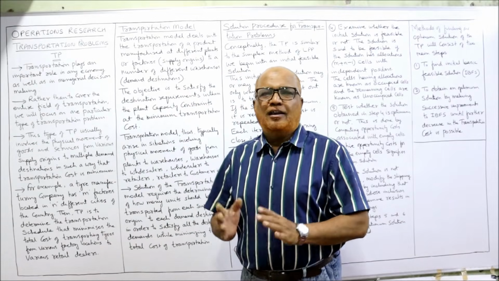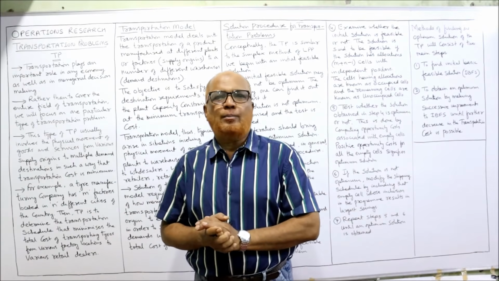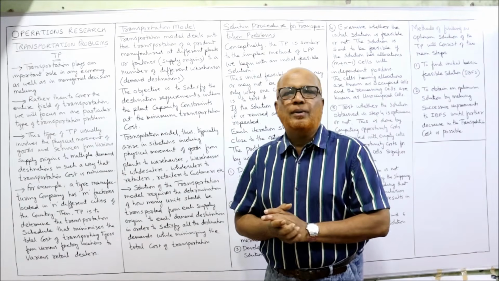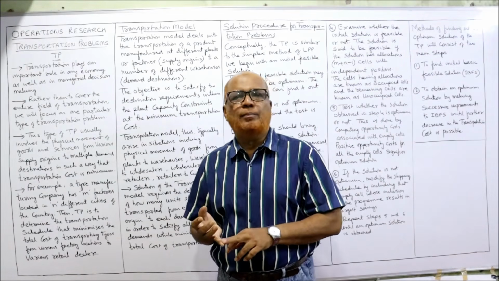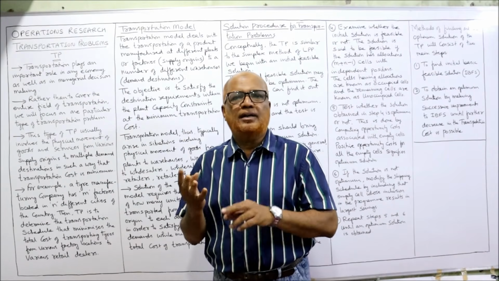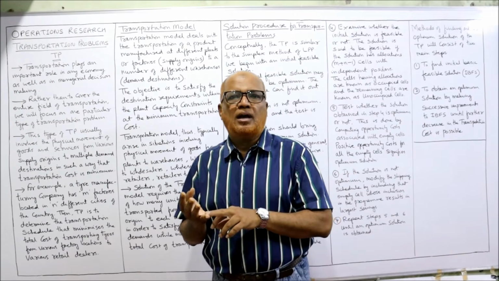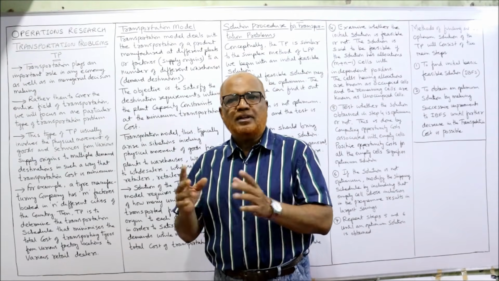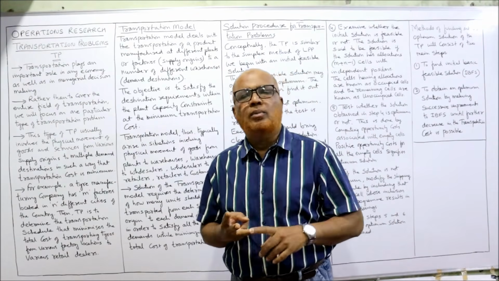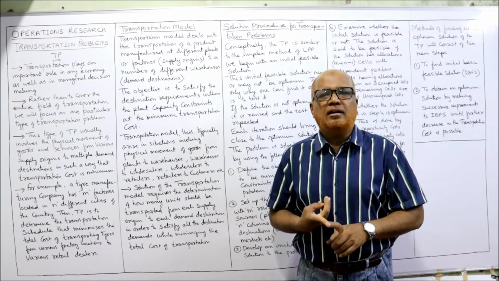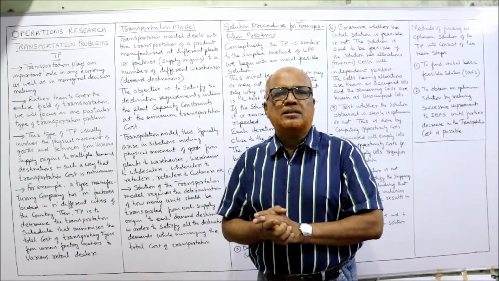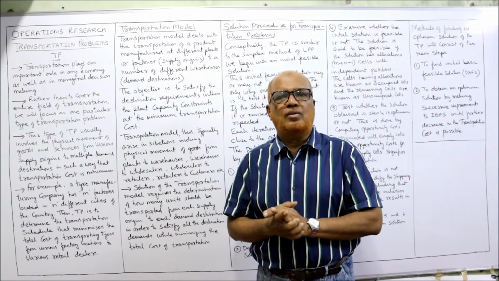I'm Hasham Ali Khan. Now I'm going to start unit number 3 in the subject Operation Research. Already 2 units I have completed. Unit number 4, I have completed Network Analysis. Unit number 5, I have completed 3 topics, that is Game Theory, Simulation and Queuing Theory. So after that, now I'm going to start unit number 3 that consists of 3 topics: transportation problem, assignment problem and traveling salesman problem.